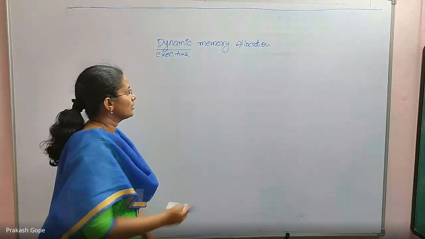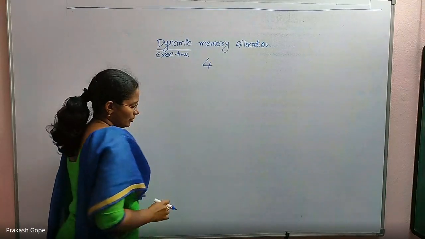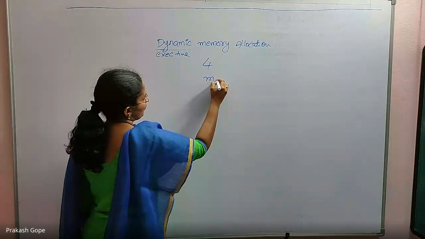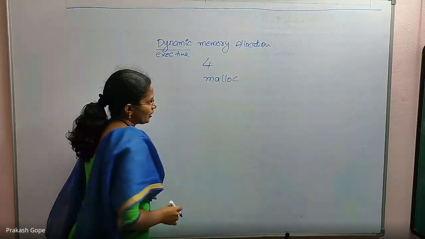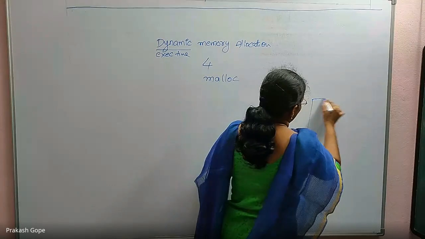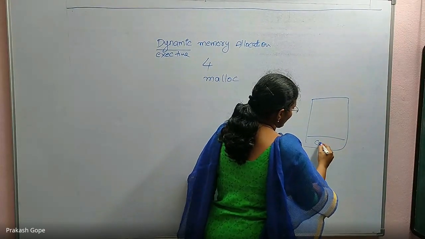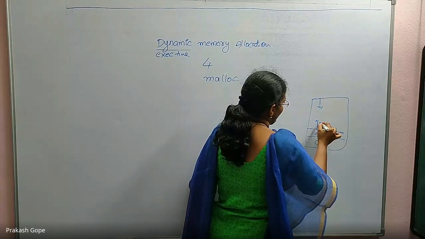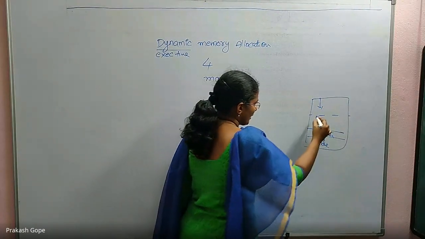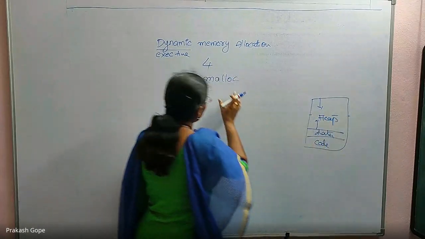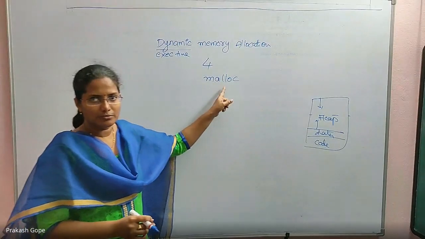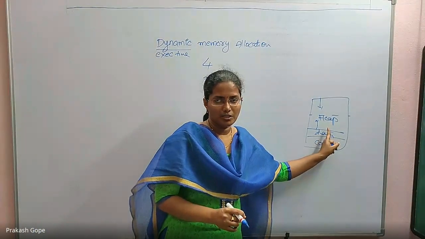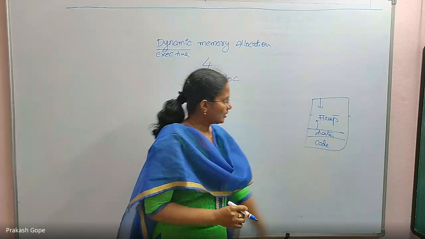And for this, we have 4 inbuilt functions which we majorly use. The first one is malloc, memory allocation. See, last time I gave you this: code section, data section, then stack area, heap area. Both are going in opposite directions. This is the heap area. Whatever memory gets allocated by using malloc, calloc, realloc gets allocated in the heap area, at runtime.